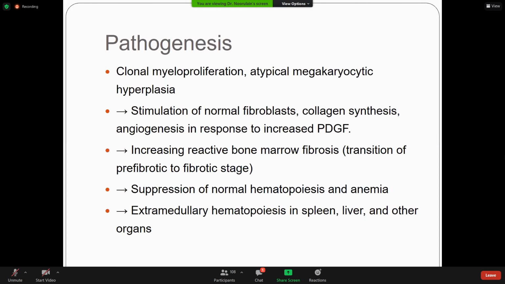In the pre-fibrotic stage, myeloproliferation can be seen in the marrow, and atypical megakaryocytic hyperplasia can be seen. Then there is suppression of normal hematopoiesis, giving rise to anemia, and extramedullary hematopoiesis in the spleen, liver, and other organs. In most cases, the patient presents with anemia, splenomegaly, and repeated transfusion.